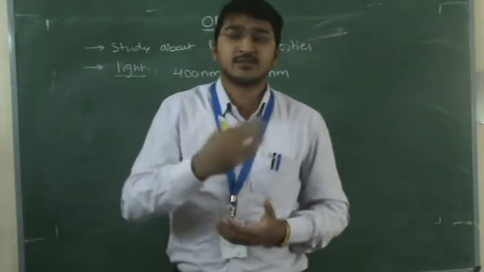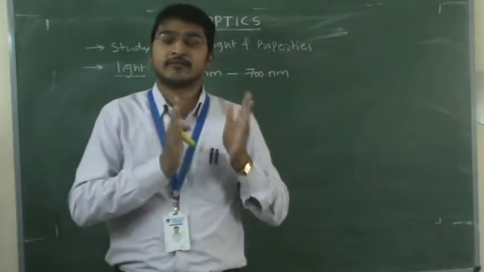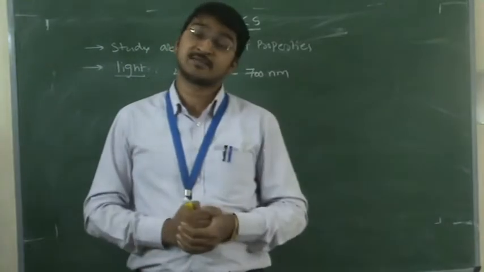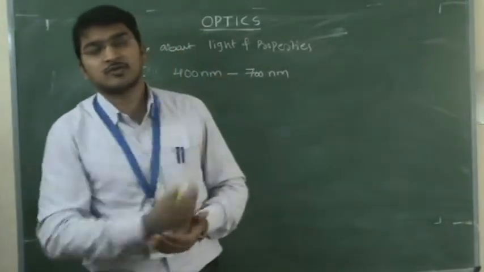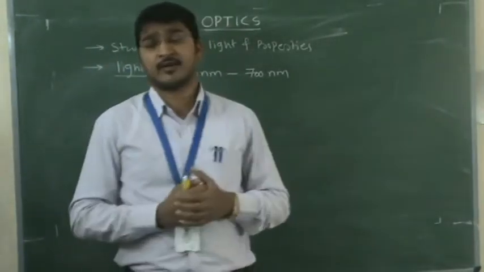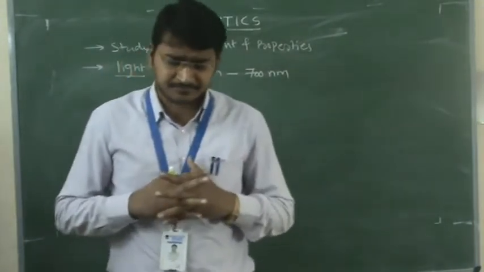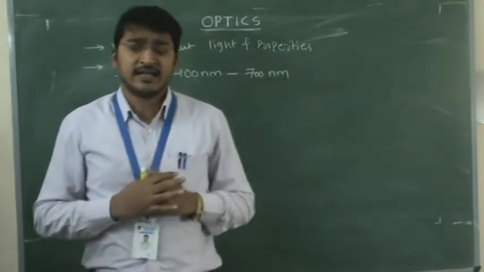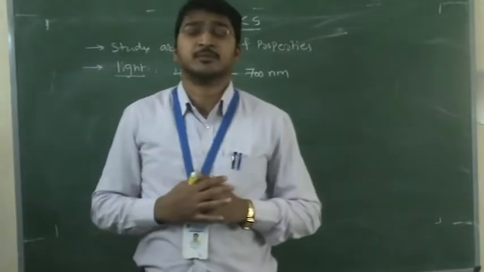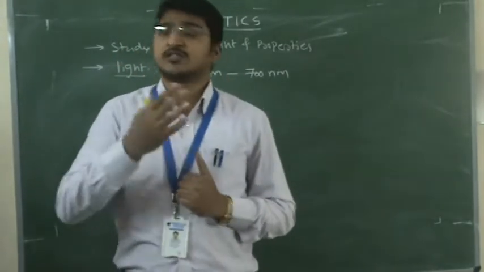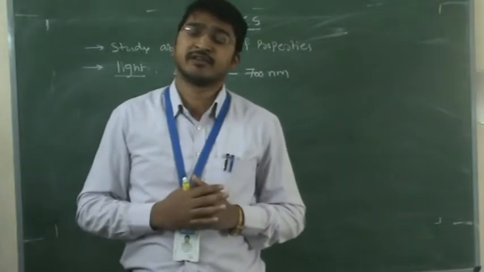As we know, light is an electromagnetic wave because it is a part of the electromagnetic spectrum, and the range is about 400 nanometer to 700 nanometer. When light passes through vacuum, the speed is about 3 into 10 to the power of 8 meter per second.